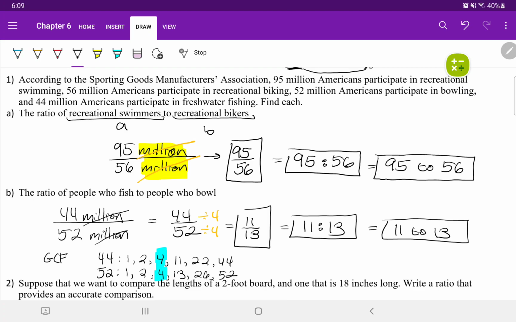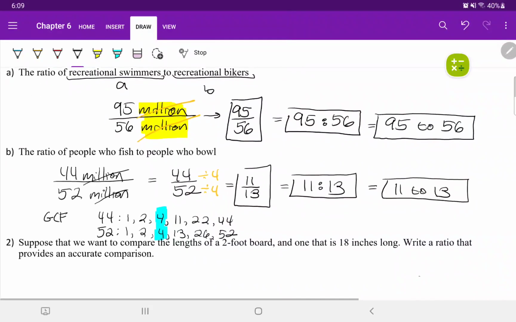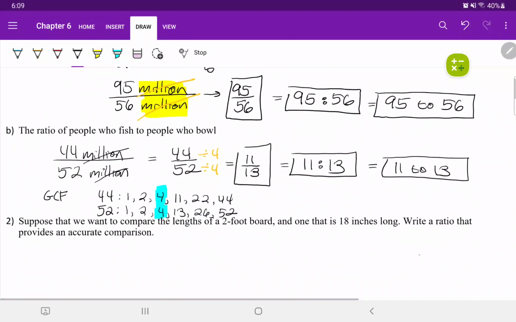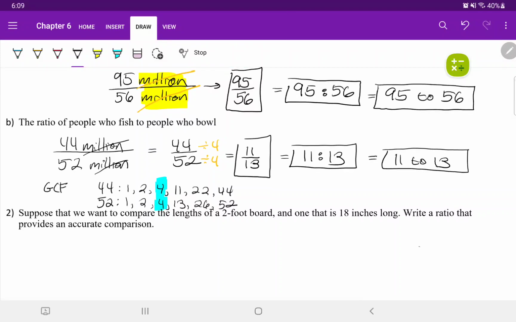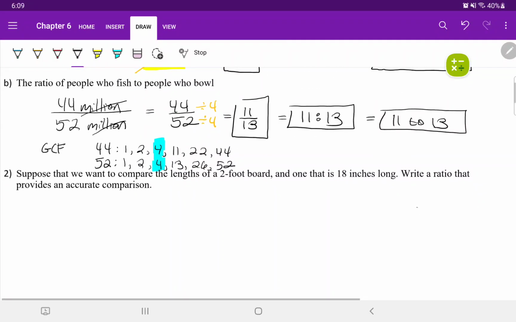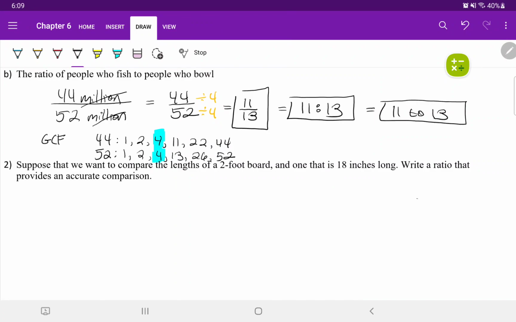All right, guys. Hope number 1 made sense. Hope you guys enjoyed it. Make sure you have this down because I'm going to transition into question number 2. Number 2 will stay with ratios as well. But remember what I said before. Having the same units is important, especially when you're simplifying the ratio.